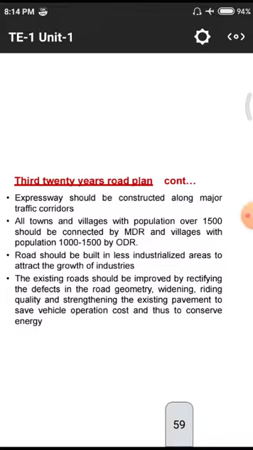And the next one, after widening, is riding quality. Riding quality mainly depends on the kinds of vehicles traveling on the road. Village roads are designed for normal tractor and lorry loads.